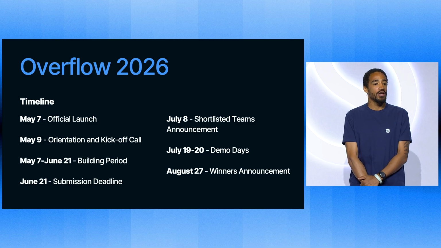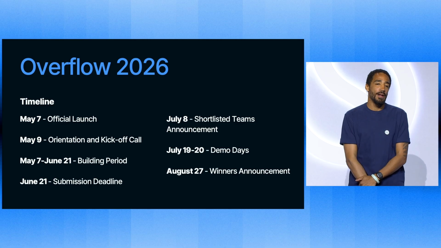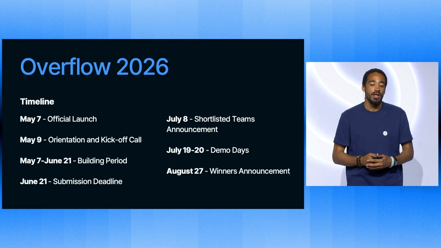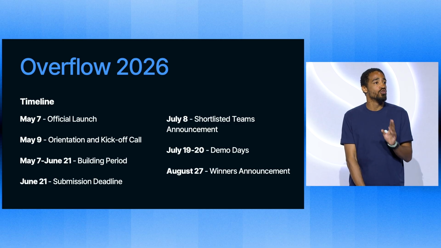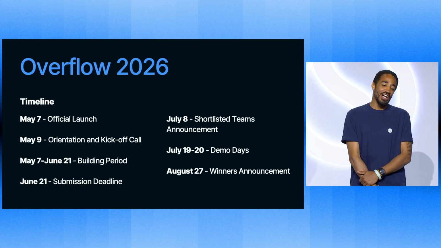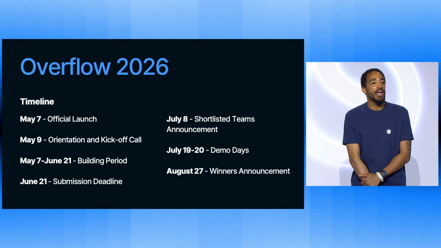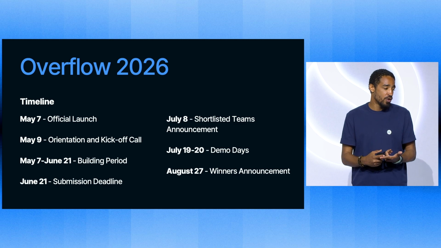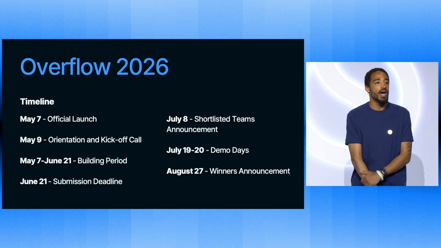So here's the timeline. You have time to do this. We're announcing this right now, today. In 2 days, there's going to be an orientation call where you can talk to people from Mysten, from Sui, get on the same page and on board for what's happening. And then from now until June 21st is the building period. So go and make this production-ready app. June 21st is the submission deadline. On July 8th, shortlisted teams are going to be announced. They're going to be able to present their demo July 19th to 20th. And then on August 27th, the winners are going to be announced.